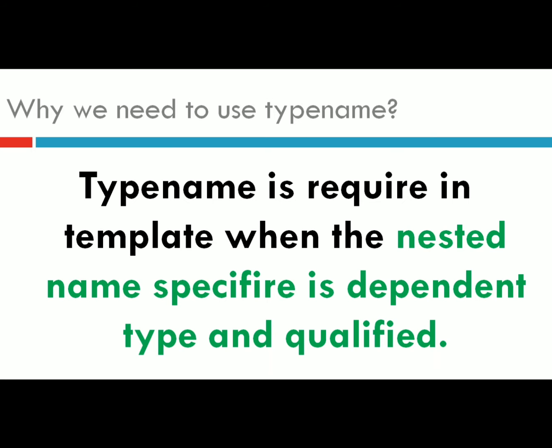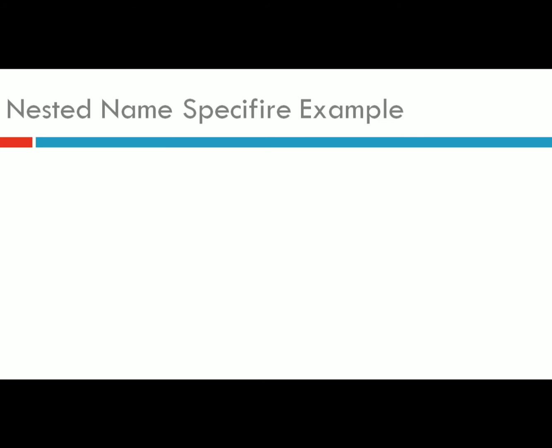Whenever your specifier is a dependent type and qualified name, then you need to use the typename keyword, otherwise the compiler will not understand whether it is a value or a type.